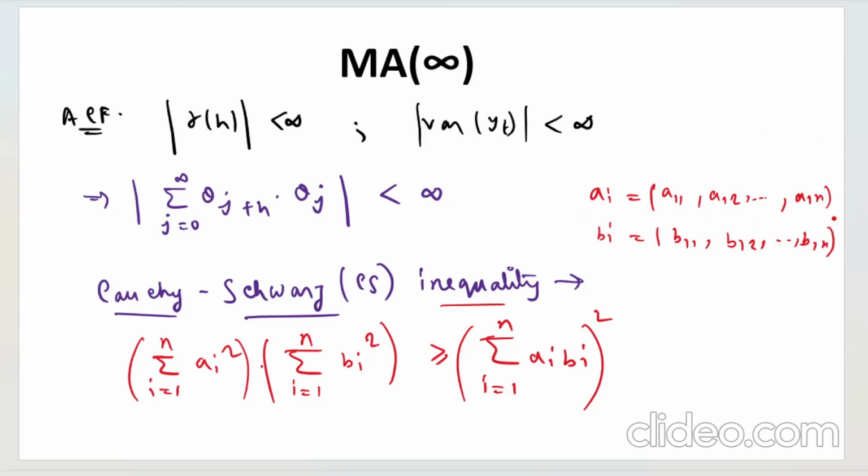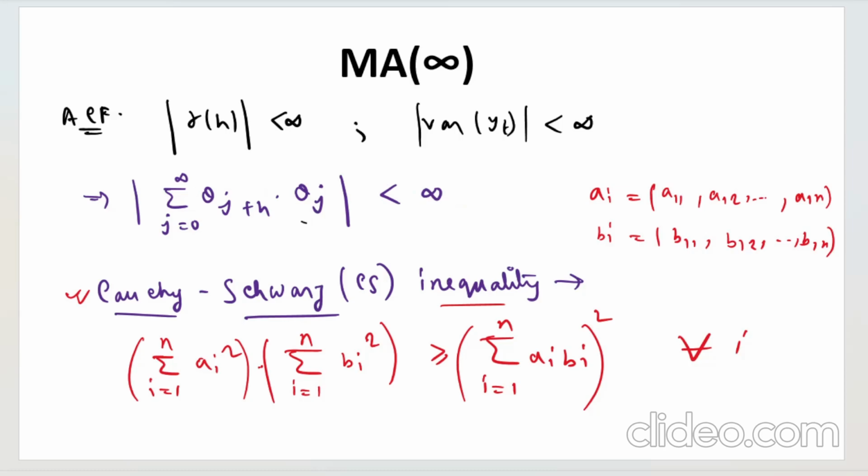So it is basically a vector. So ai and bi are two vectors, then you can write in this way: summation i from 1 to n ai square into summation bi square will always be greater than or equal to summation ai bi whole square. And this is known as the Cauchy-Schwarz inequality, and now we will apply this here to show that this is less than infinity.